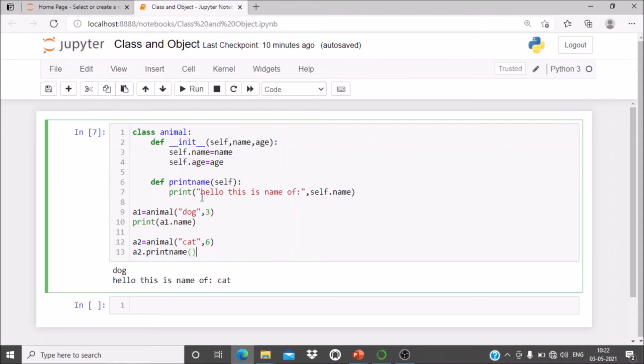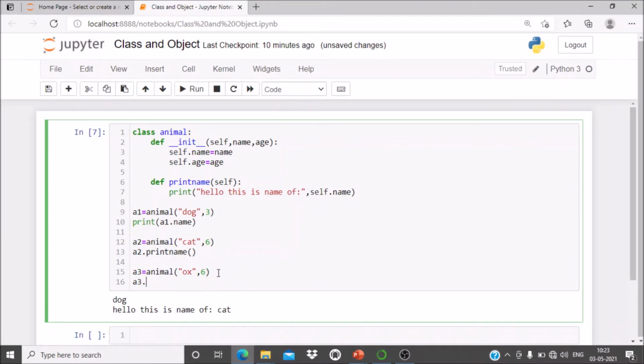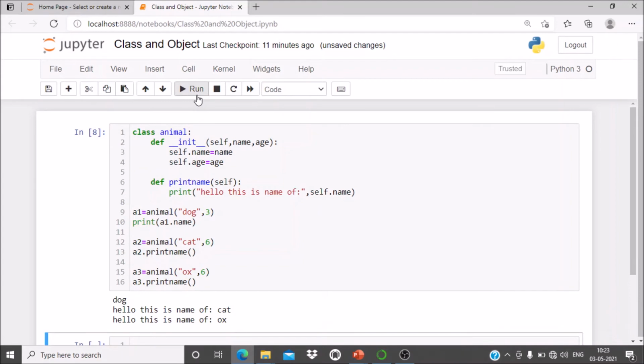So you can use this multiple times. You can create one more object as a3. Suppose a3 is equal to Animal, and suppose the third object you want to create is an ox, and the age of the ox is 6 years old. Then you can call the method like a3 dot, what is the name of the method? Print name. So we'll have print name, just call this method, it will print the ox. Now see, hello, this is the name of ox. So this is how you can have the methods and objects as well as the properties of the object by creating a class.